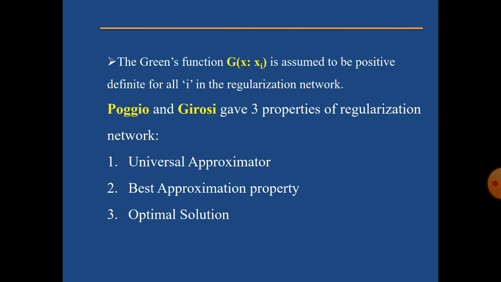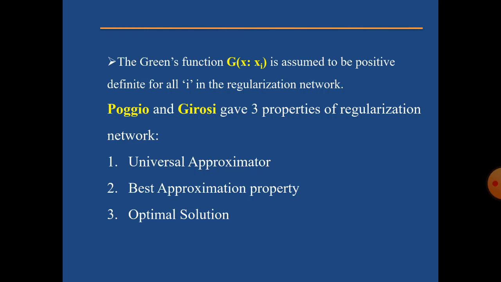Further, the scientists Poggio and Girosi have defined three properties of the regularization network. The first one is that the regularization network is a universal approximator. What do we mean by a universal approximator? It can approximate any continuous function for inputs within a specific range.